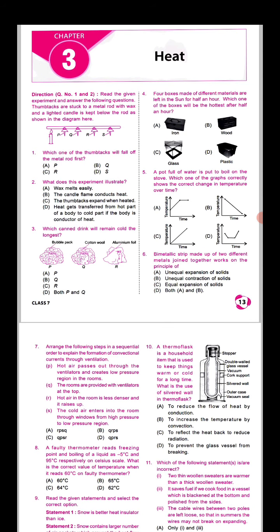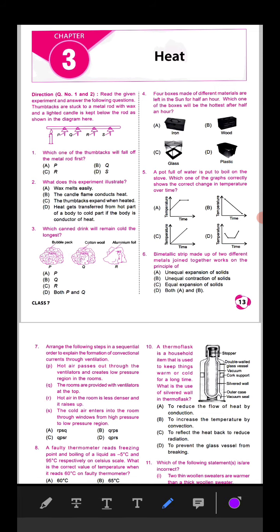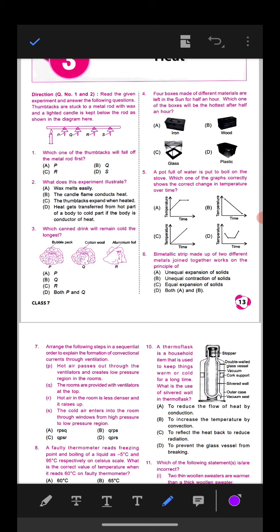According to this diagram, the first question is, which one of the thumbtacks will fall off the metal rod first? Option A is the correct answer. So P, the first thumbtack, will fall off the metal rod first.